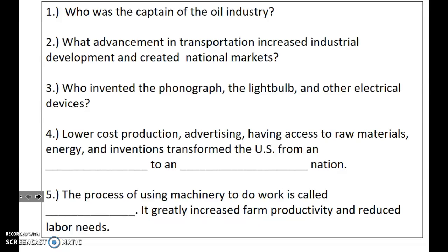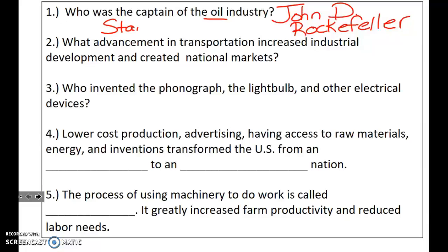Question 1, who was the captain of the oil industry? His name was John D. Rockefeller. So John D. Rockefeller was the captain of the oil industry, and he created the Standard Oil Company, which was a monopoly. I abbreviate the word monopoly.